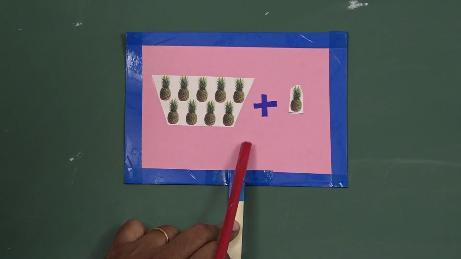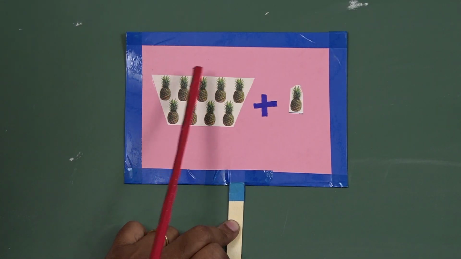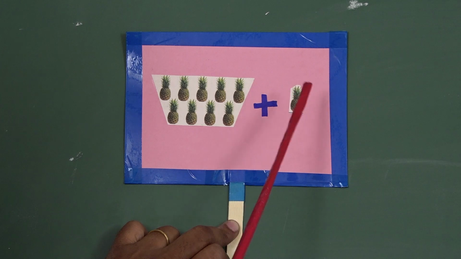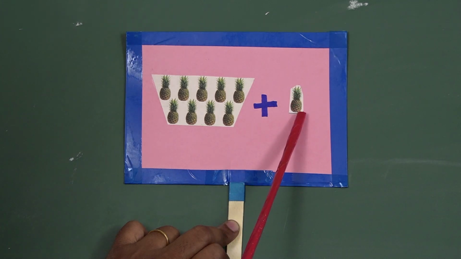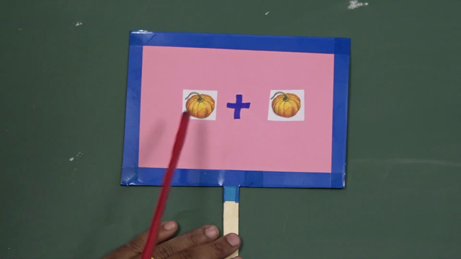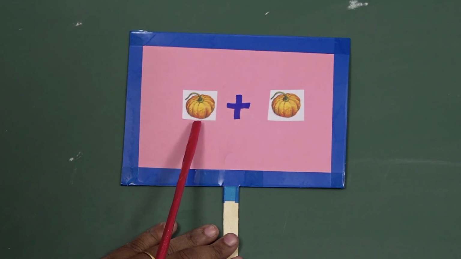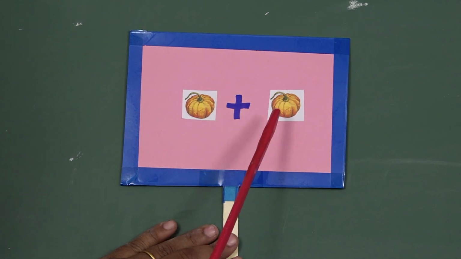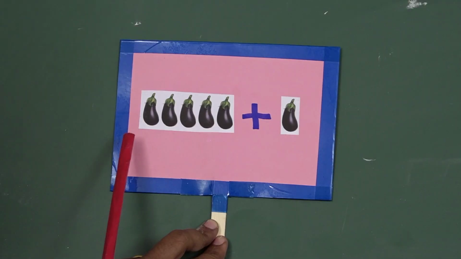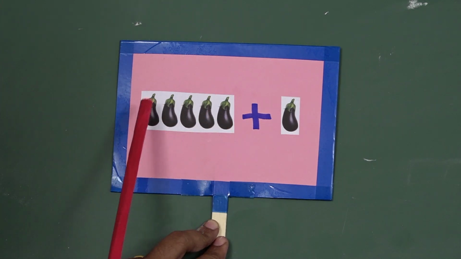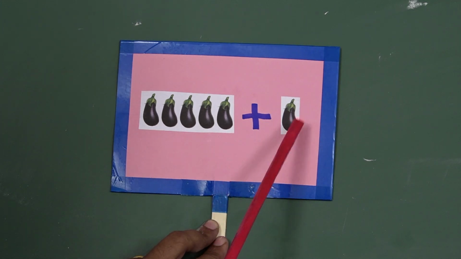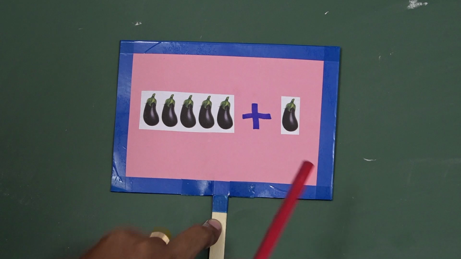How many pineapples are here? 1, 2, 3, 4, 5, 6, 7, 8, 9. How many pineapples is here? Only 1. So 9 and 1 more are 10. See, how many pumpkin is here? Only 1. 1 and 1 more are 2. How many brinjals are here? 1, 2, 3, 4, 5. How many brinjal is here? Only 1. 5 and 1 more are 6.